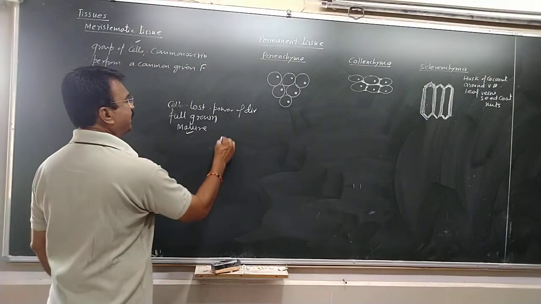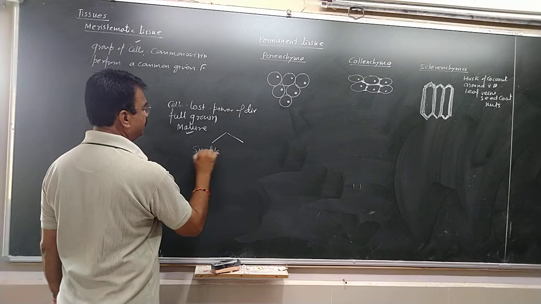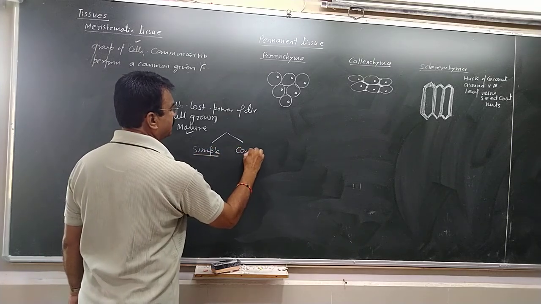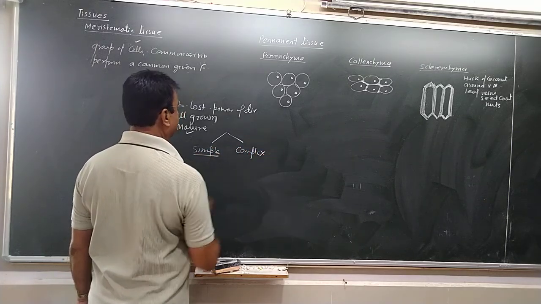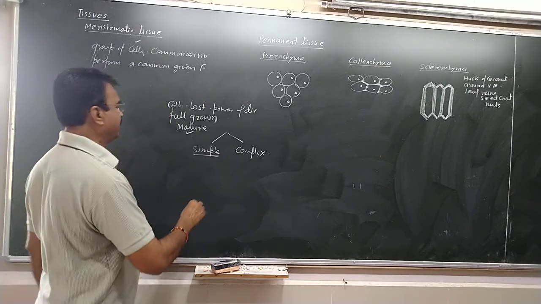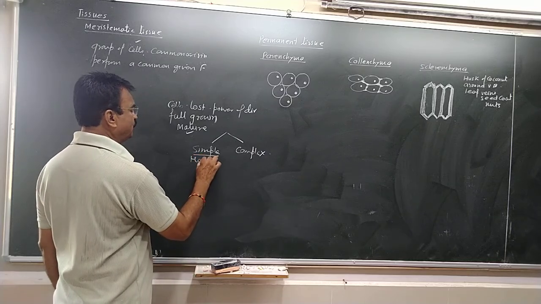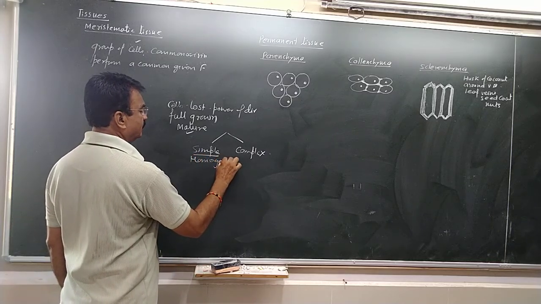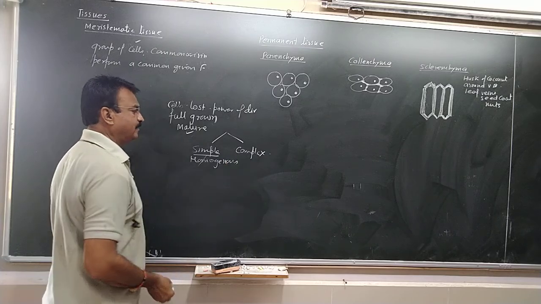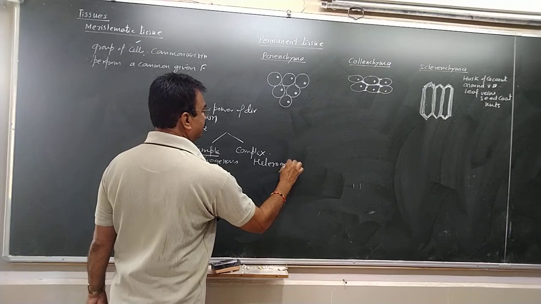Permanent tissues are of two types. One is simple permanent tissue and the other is complex permanent tissue. Now what is simple permanent tissue? Simple permanent tissue is also called the homogeneous tissue. Homo means similar, and complex tissues are called the heterogeneous tissue.